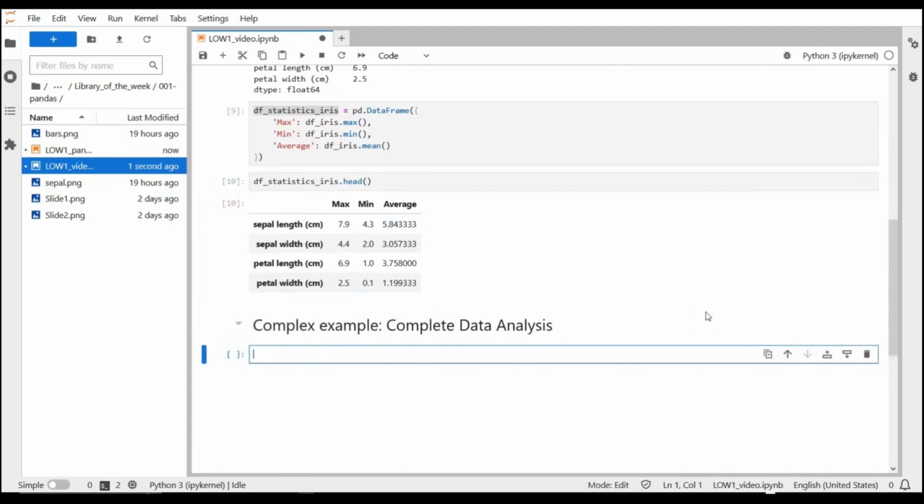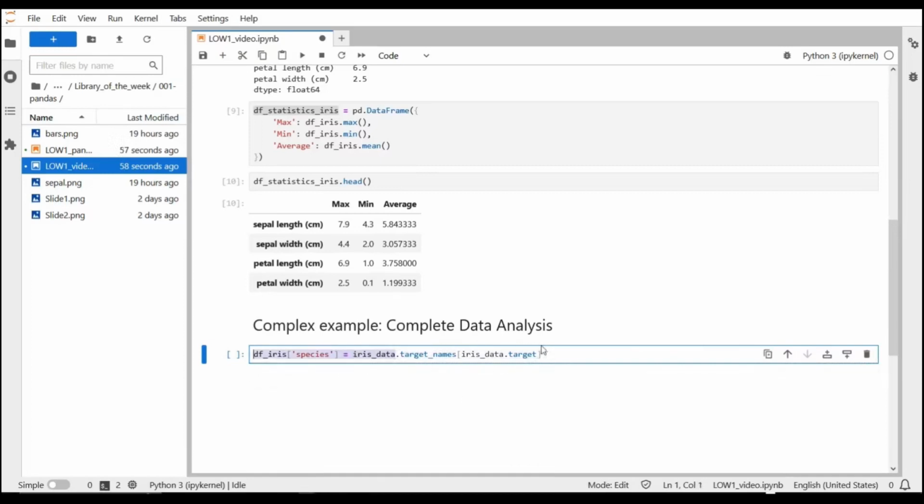Let's now do a more complex example, and let's do a complete data analysis, a very simplified complete data analysis with pandas, only using pandas. So a first thing we're going to do, just to show you that this can be done, is add a new column to the pandas data frame. So in this case, we're using the df-iris dataset again, and we're adding a new column called species. We're using the sklearn object that we loaded at the very beginning.